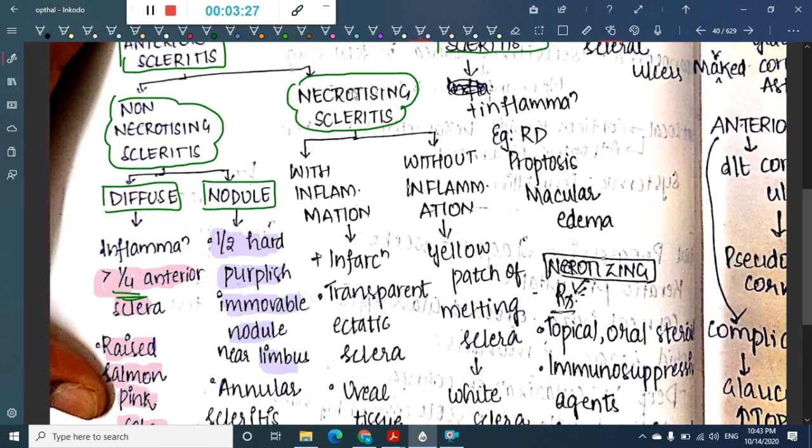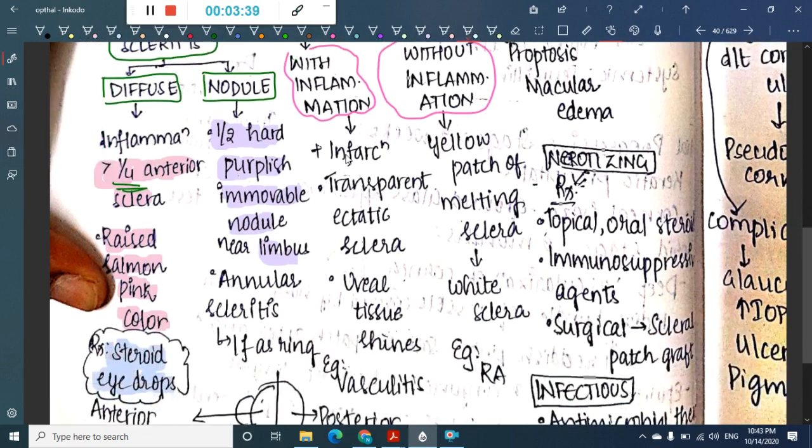Then we have necrotizing scleritis. Necrotizing scleritis can present with inflammation or without inflammation. If present with inflammation, it is associated with infarction. Here, because it is associated with inflammation, you can see transparent ectatic sclera.